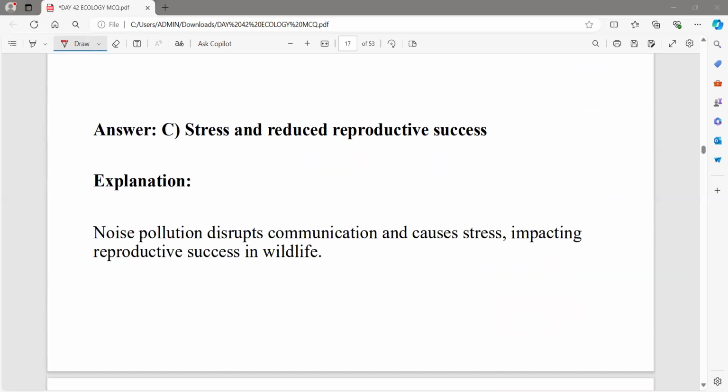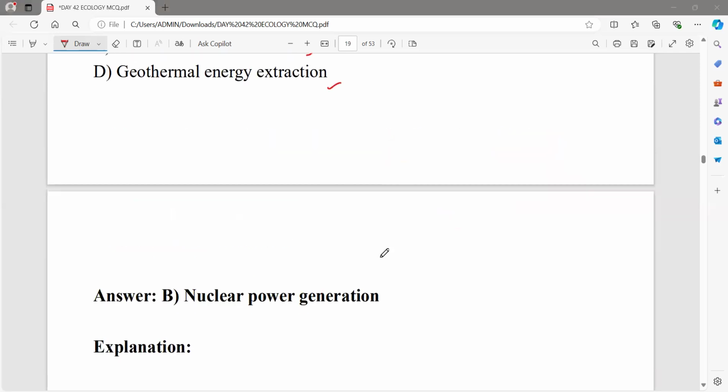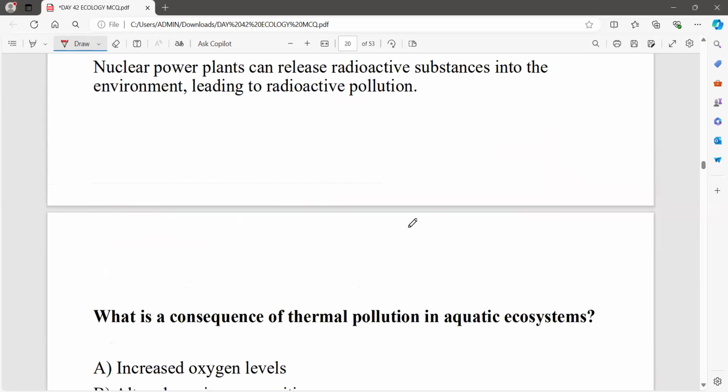That will be stress, and the reproductive stress reduces the reproductive success. Okay, so we know that. I'll explain this before. Now, which activity is a significant source of radioactive pollution? Here I'm asking the source. Solar energy production, nuclear power generation, wind turbine installation, geothermal energy extraction. Radioactive pollution, undoubtedly, it will be nuclear power generation.